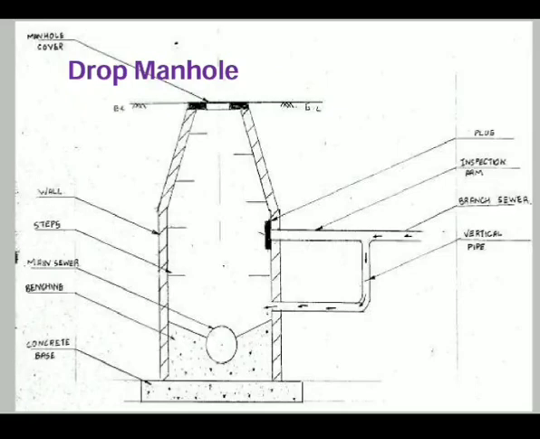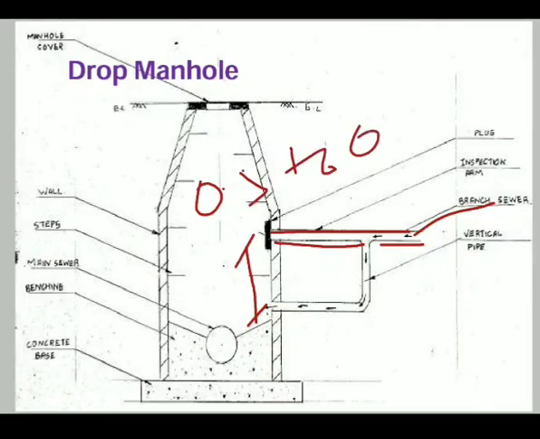This is a schematic diagram of a drop manhole. If any branch sewer, as shown in this figure, is at a height of 0.5 to 0.6 meter from the main sewer, then we cannot allow this branch sewer to directly access the main sewer.